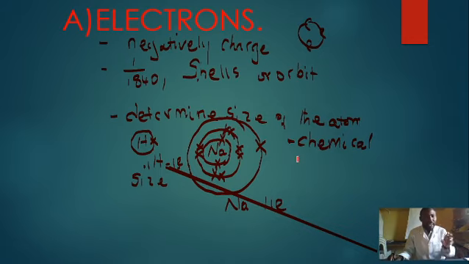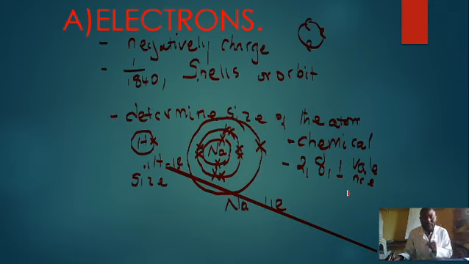When we come to the next lesson, where we will look at the electronic configuration of at least the first 20 elements of the periodic table, you will observe that when we write the electronic configuration, the last electron on the last shell, like sodium here, will have 2, 8, 1. This 1 electron is called the valence electron. This 1 electron, which we call the valence electron, is going to participate during chemical reaction.